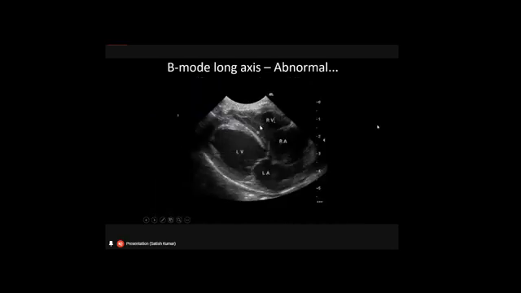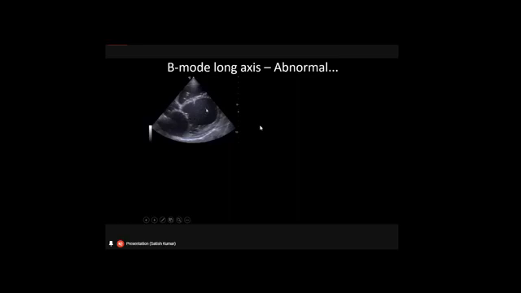Okay. Then coming to the B mode long axis view. While going through the long axis, I told you we were discussing that we can see 4 chambers, the 2 atria and the 2 ventricles, the mitral and the tricuspid valves. If you imagine that this is a normal image, look at this. Here the left ventricle and the left atrium are much dilated compared to the right side. This is one finding of dilated cardiomyopathy, where there is dilatation of the left atrium and the ventricles.